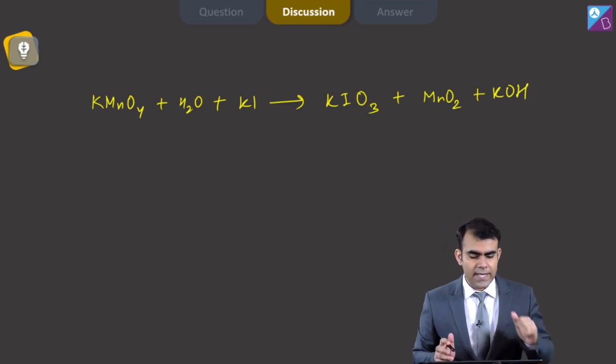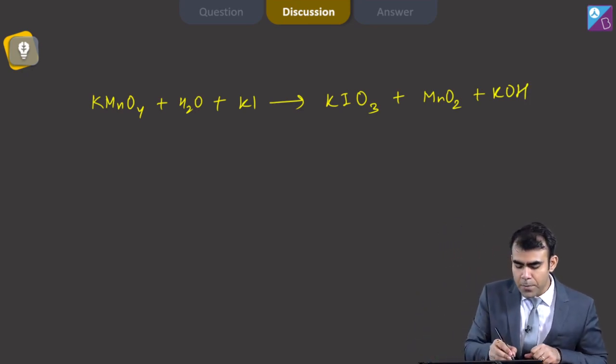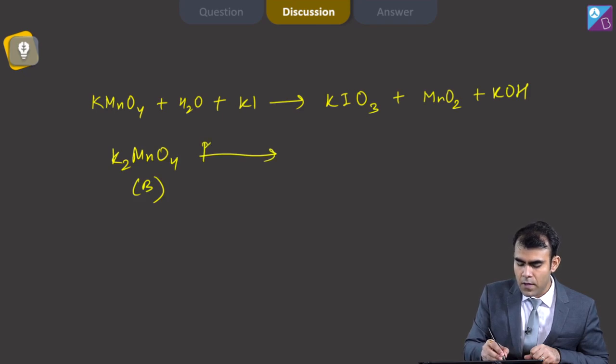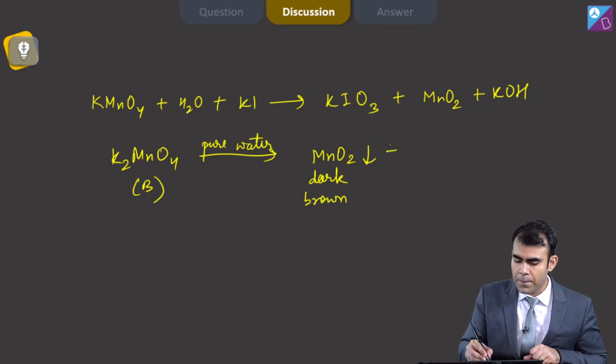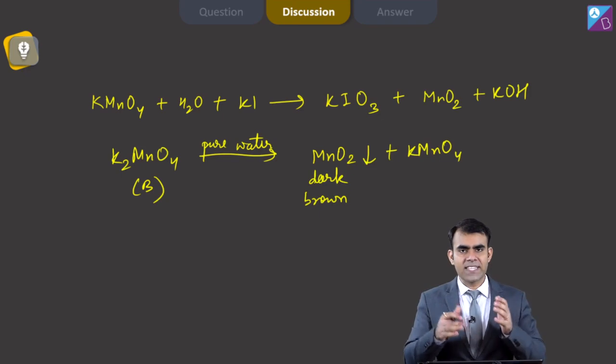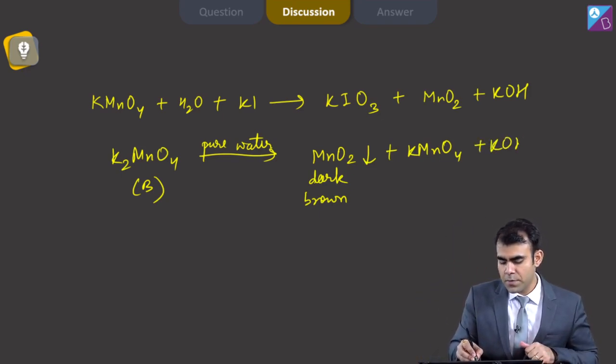So this is the next reaction, and we have one more reaction, that is decomposition of K2MnO4, that is compound B, in pure water. So it decomposes, giving MnO2, which is dark brown, plus KMnO4. So this is basically a disproportionation reaction. Mn is getting oxidized and reduced along with KOH formation.